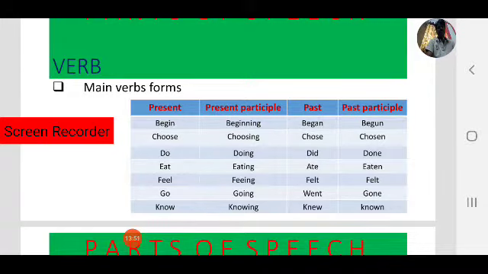Okay. Next one, know. So main verb is know. So present form is know. Present participle is knowing. Past, knew. Past participle, known. Observe these different forms of main verb.